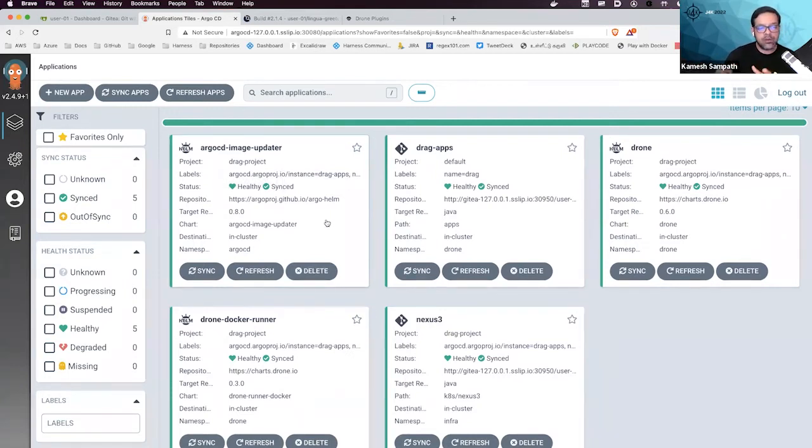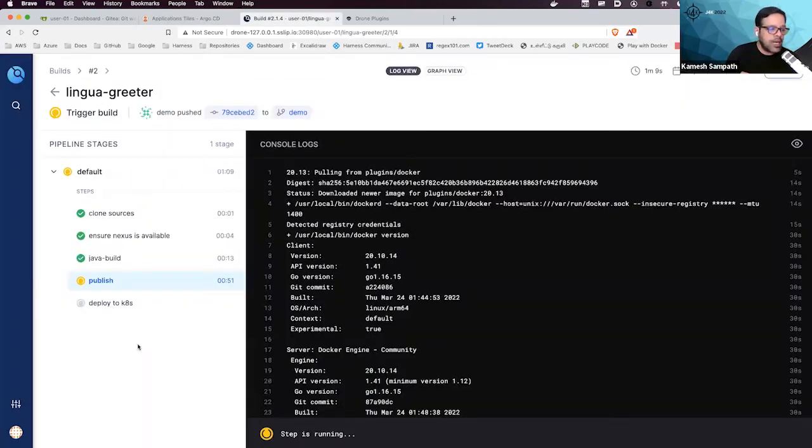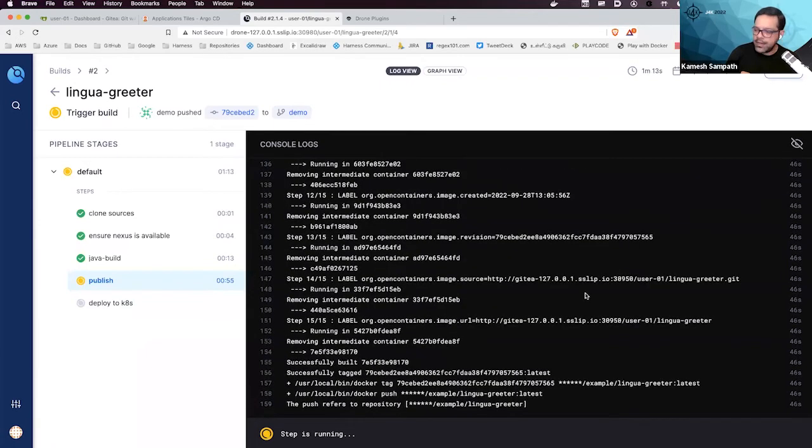An image updater is what you're going to see in the next demo. That's going to be the last part of this particular session, where I'm going to use GitOps to deploy the same application. And let's go and see what happens here. The application got published. It's going to be there. And then we should see the application getting deployed.